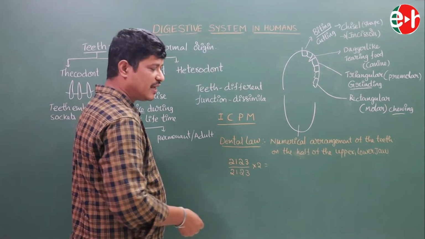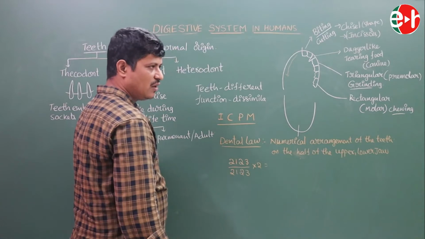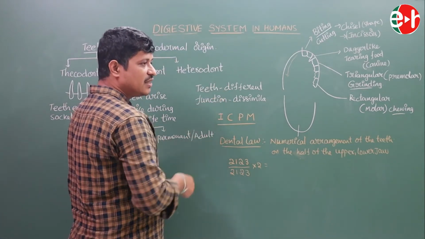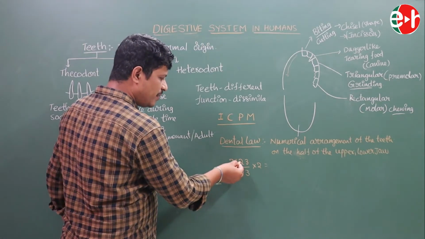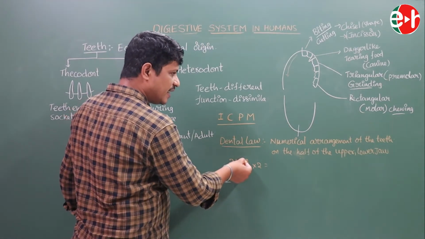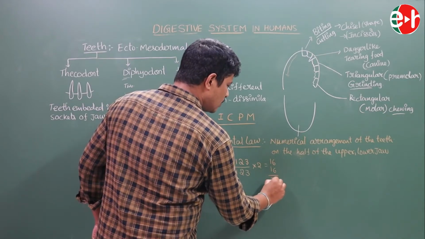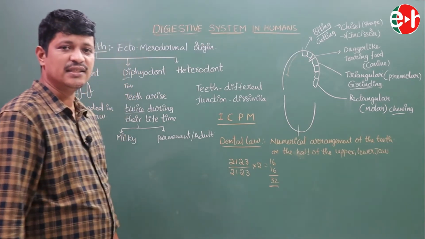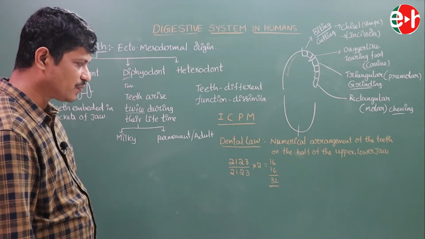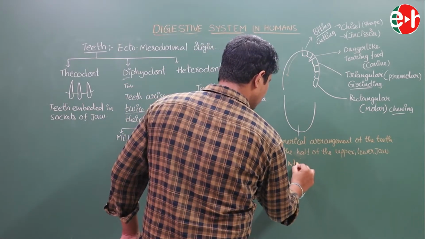This is the dental law. The 2 represents the remaining half of the teeth, present in the other half of the jaw. 2 plus 1 is 3, 3 plus 2 is 5, 5 plus 3 is 8. 8 twos are 16, and 16 again. The total number of teeth in adult human beings is 32. This is the adult dental formula.